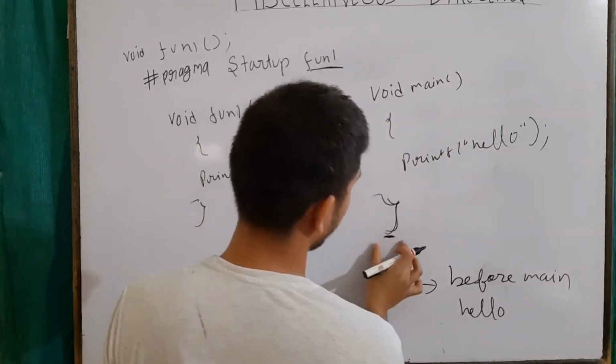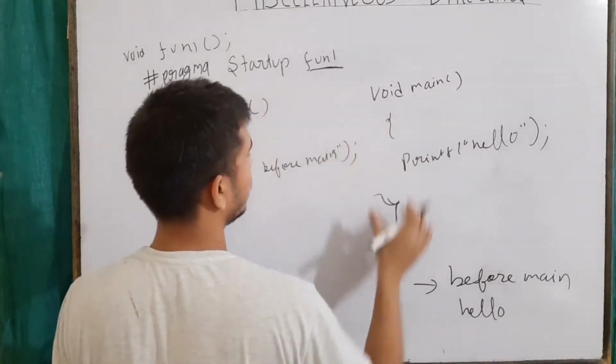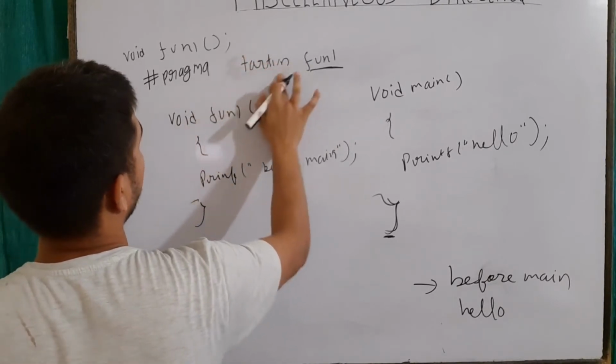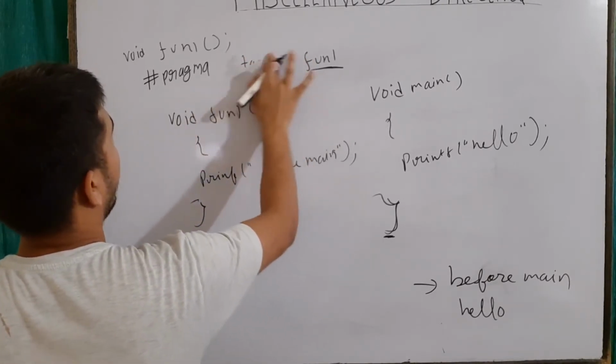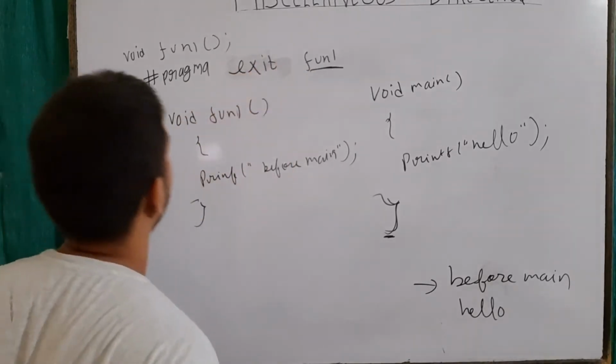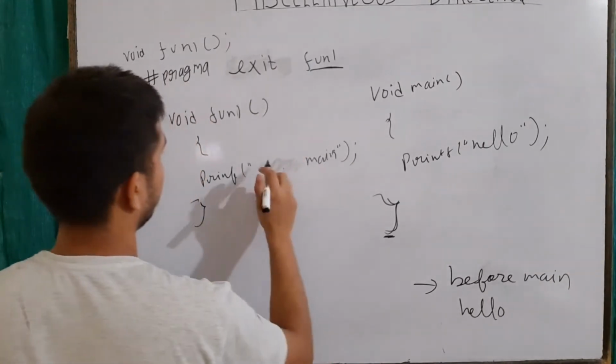Okay, now let's say that I want to do something when this main function is executed completely. Some function I want to call after the main function is executed completely, then I can write here hash pragma exit, right? Now what will happen? And let's say it is after main.